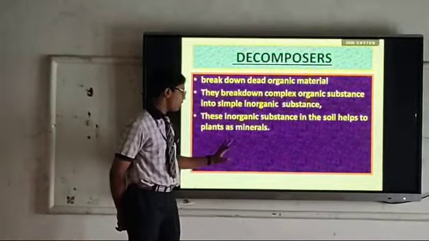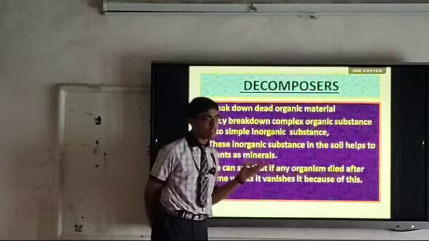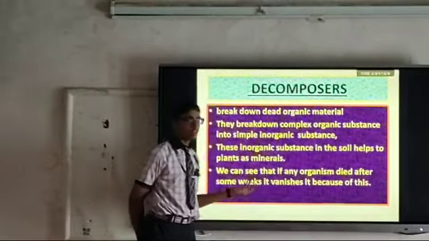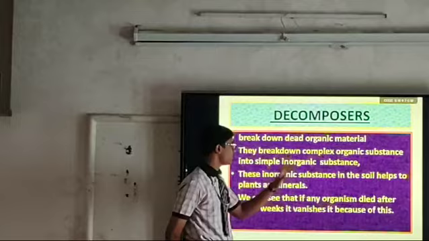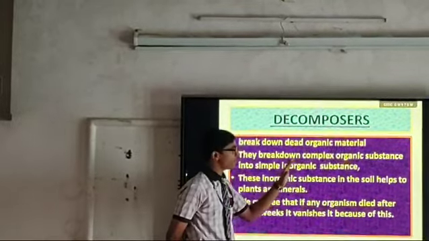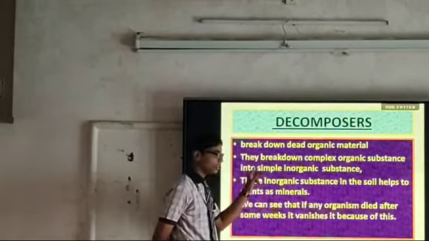Many a time you have seen that if any organism dies, after some days it automatically vanishes. Why? Because some of the bacteria decompose it. It makes it vanish and makes it usable for the plants. Definition you should know, they break down complex organic substances into simple inorganic substances. Decomposers. This is important.